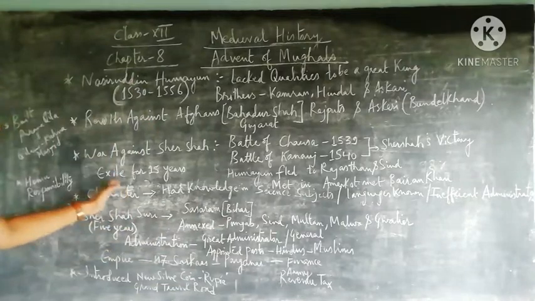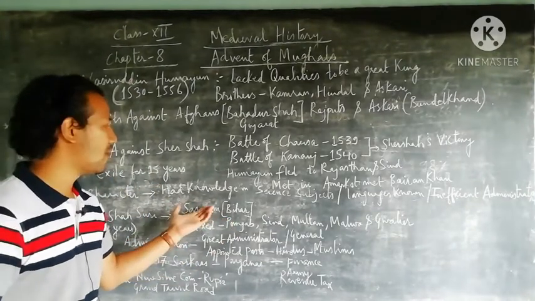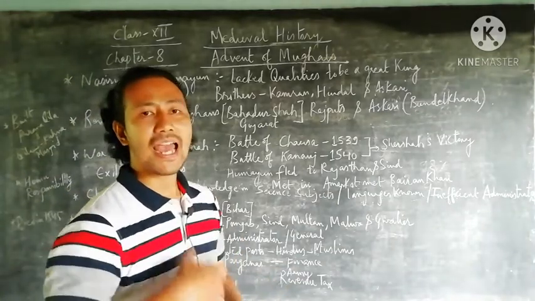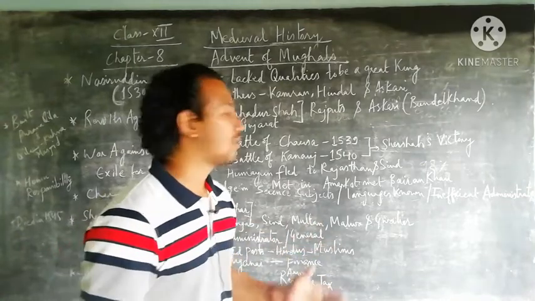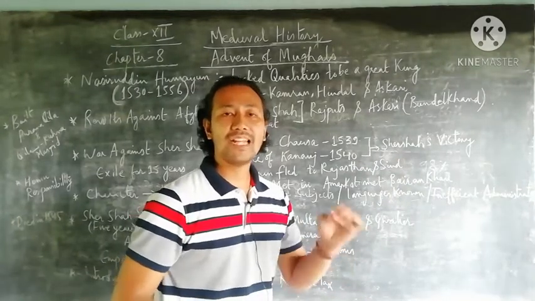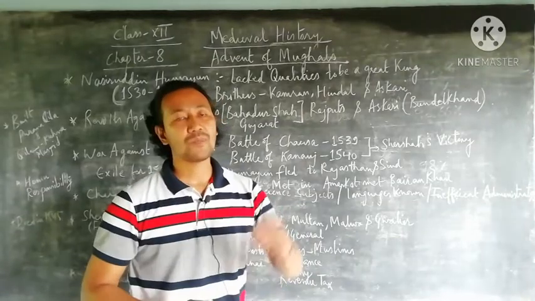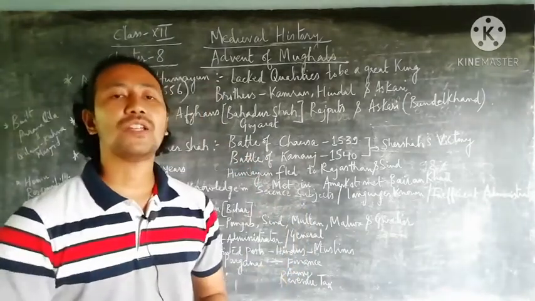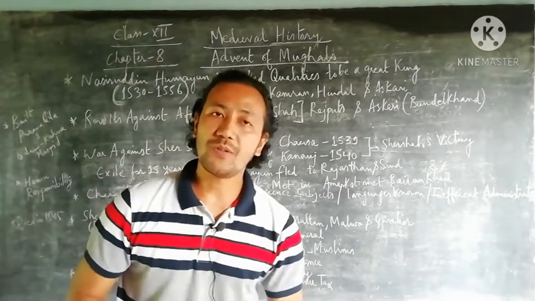Next we focus on Humayun's character. Though he had vast knowledge in science subjects like astronomy and physics, and also knowledge of languages, he was an inefficient administrator. That means he could not take his administration to a high peak, which ultimately led to failure, and he could not become as famous as his father, Zahiruddin Babur.